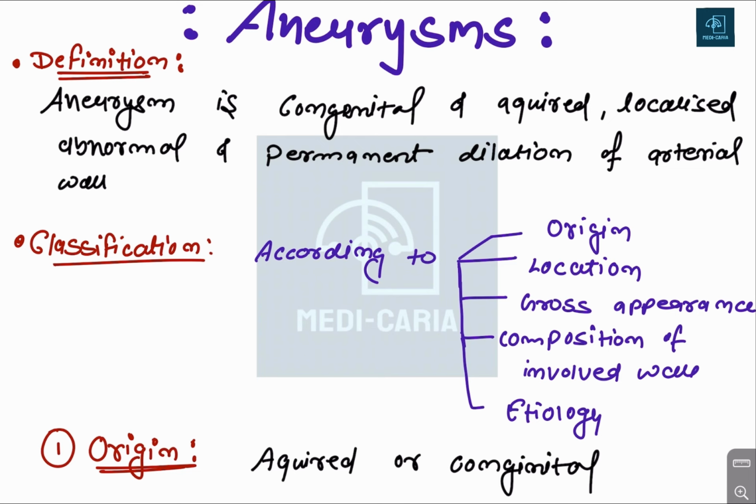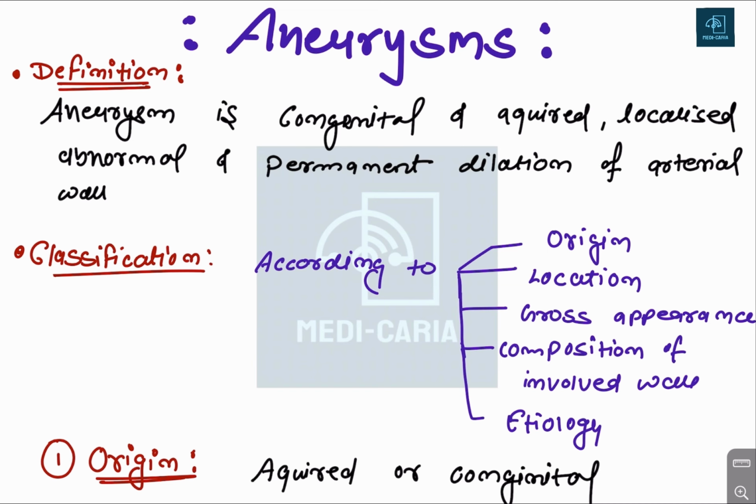Okay, so we'll discuss aneurysm. The definition: it is a congenital or acquired, localized, abnormal, permanent dilatation of the arterial wall. So there are five words. First, congenital, second, acquired, third, localized, fourth, abnormal, and fifth, permanent dilatation. So this is the definition of the aneurysm.